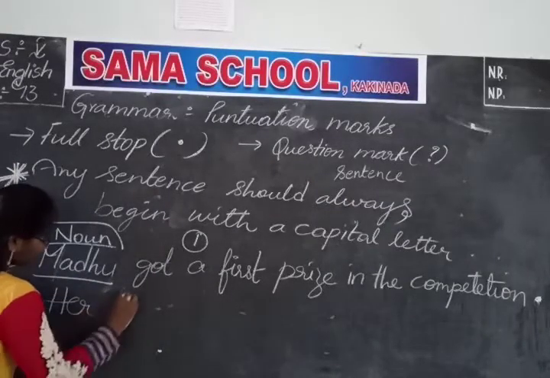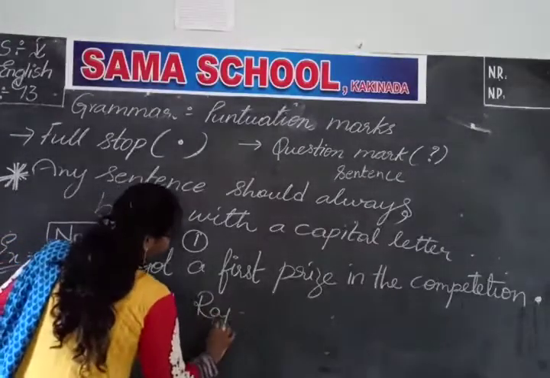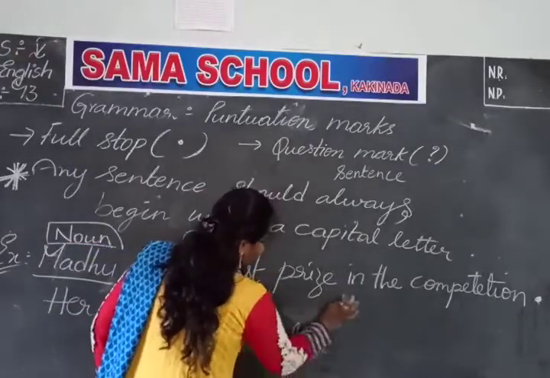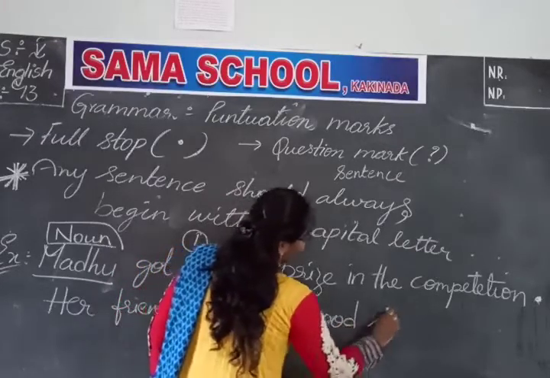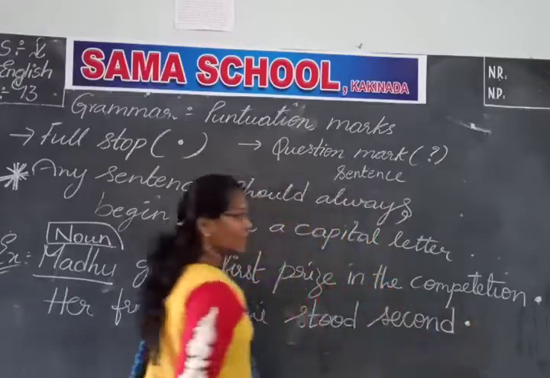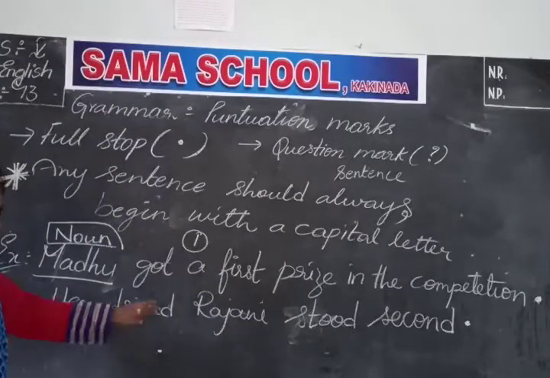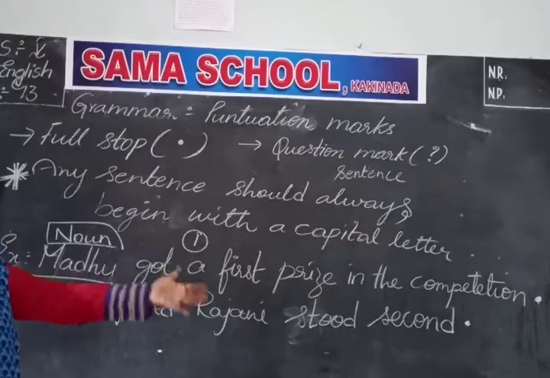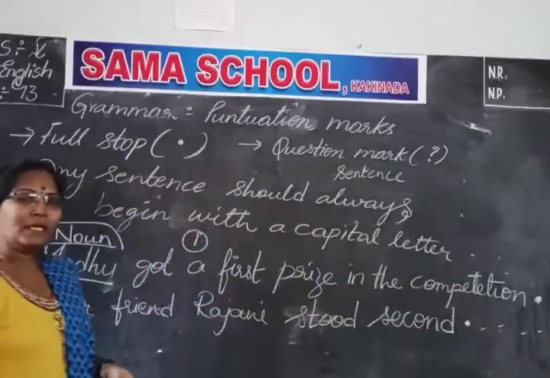Her friend Rajani stood second. This is also information. Her friend got second prize. She is giving the information. The sentence has ended, that means you have to put a full stop. So if you want to continue the sentence some more, you can go on giving, but again you should start with a capital letter.